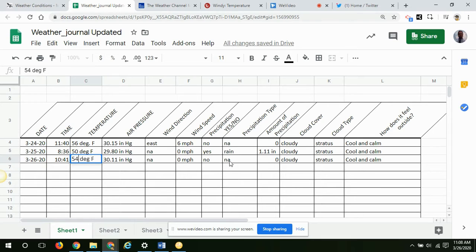Not any precipitation. The NA means not available, which means that there hasn't been any observed at that time, which is why we're talking about we have 0 in our rain gauge. It is cloudy out there, and we have some stratus clouds, so it is calm and cool outside.